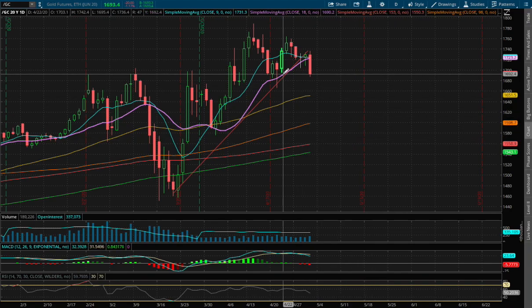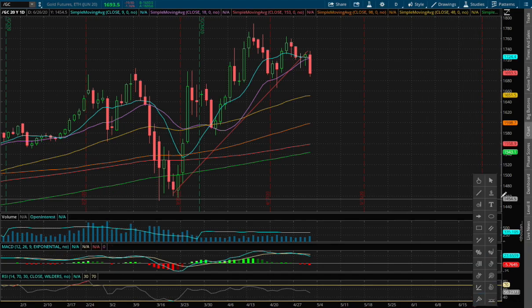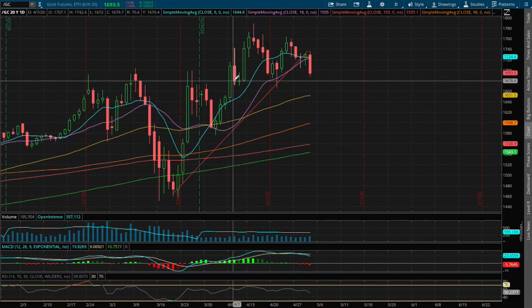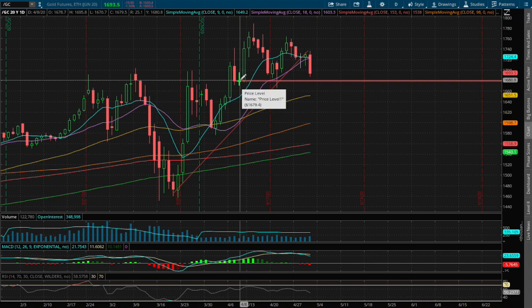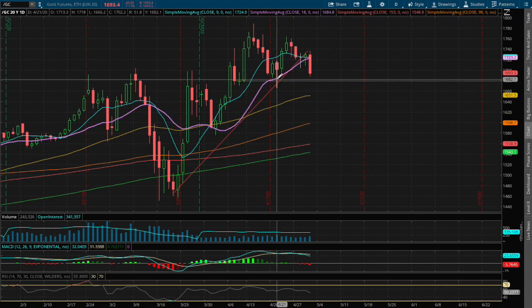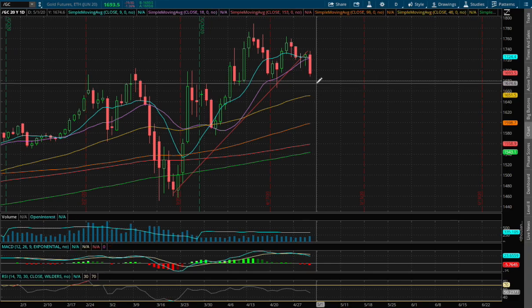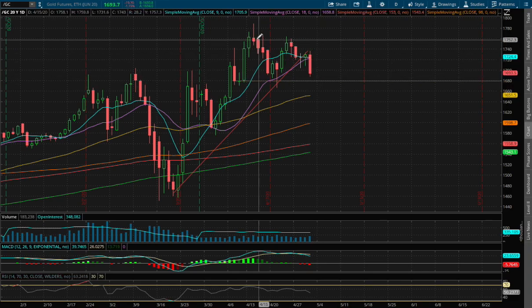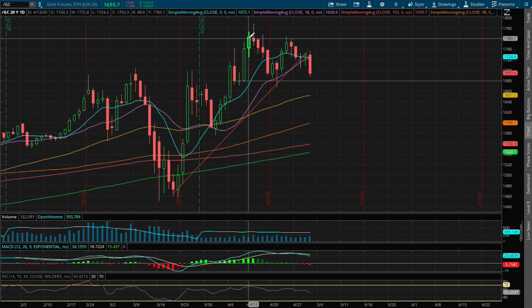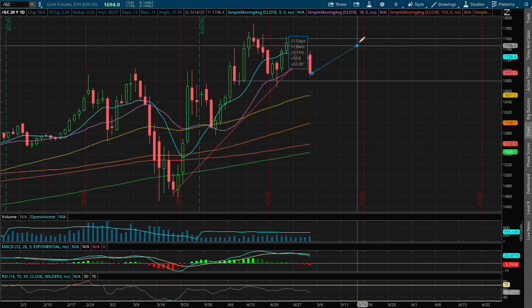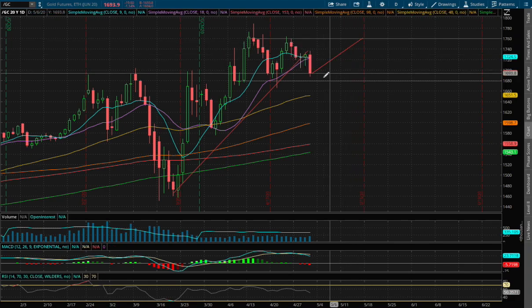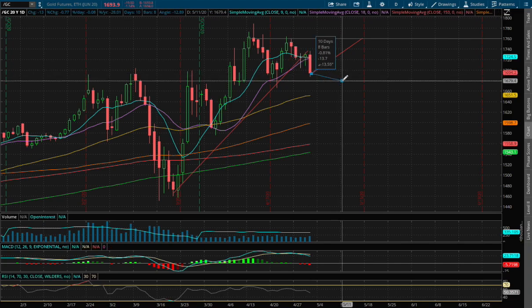As for support, if we do manage to fall lower, I do see a possible support around the price of $1,680. Reason why, we had previous support that dated back to April 8th as well as April 21st. And as for resistance, if we do manage to head up higher and make new higher lows, the next resistance will be around $1,760. If we were to climb higher and hit resistance, that price movement is roughly 4% to the upside, and to the downside to hit support, that is roughly 81 basis points.